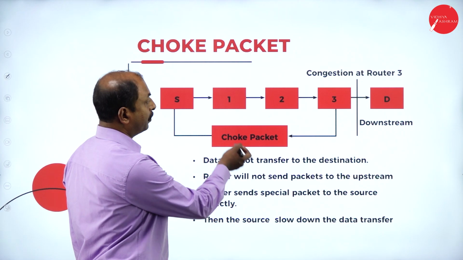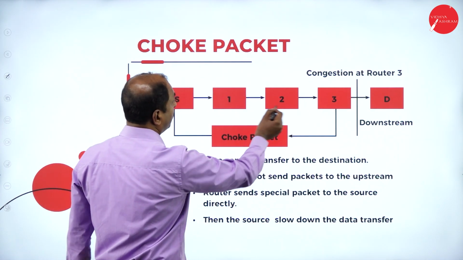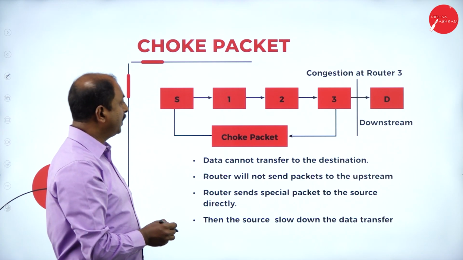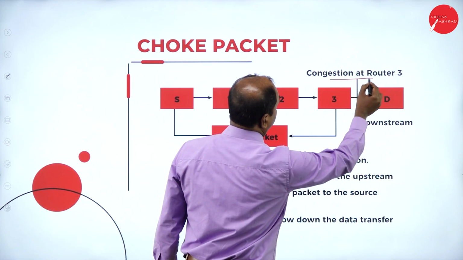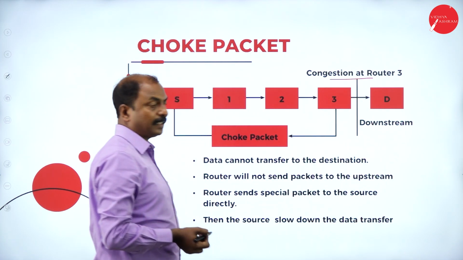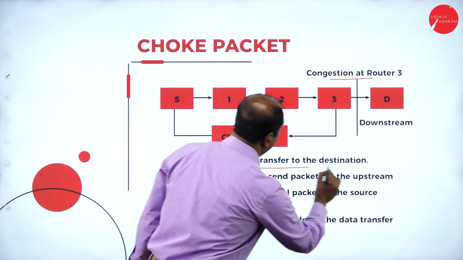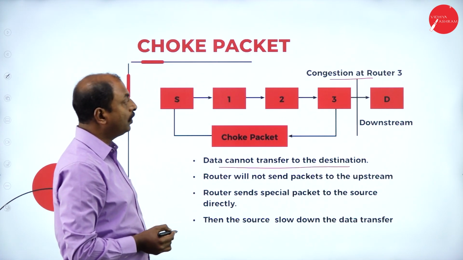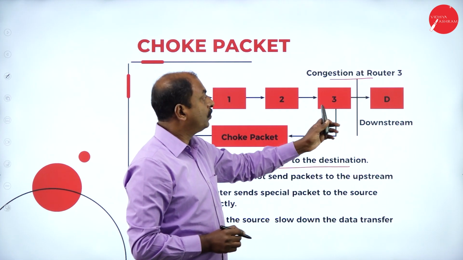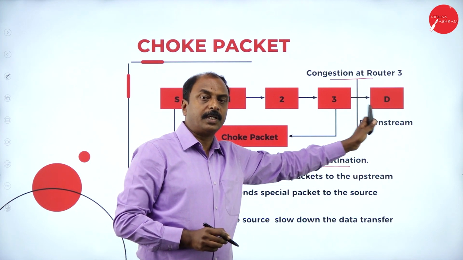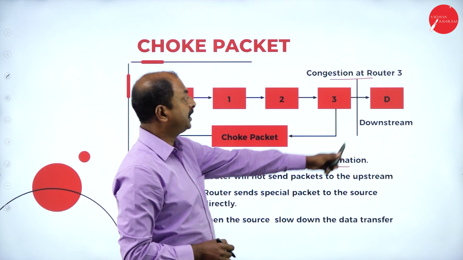Here again, look at the same example, source and destination, and in between we have multiple nodes. Suppose we assume that congestion is at router 3. Take the same example here. Now, data cannot transfer to the destination. That is obvious, that is true. Once the congestion is at router number 3, no data can transmit after router 3 across the network, so obviously it will not reach the destination.